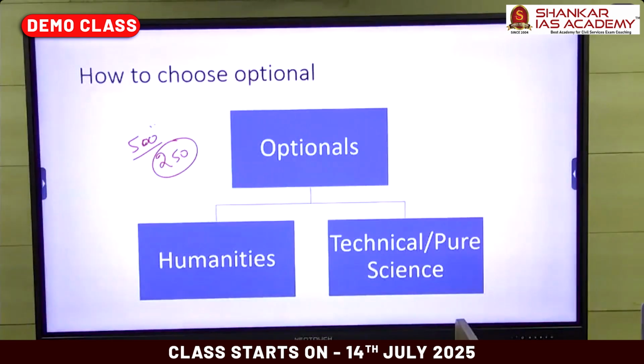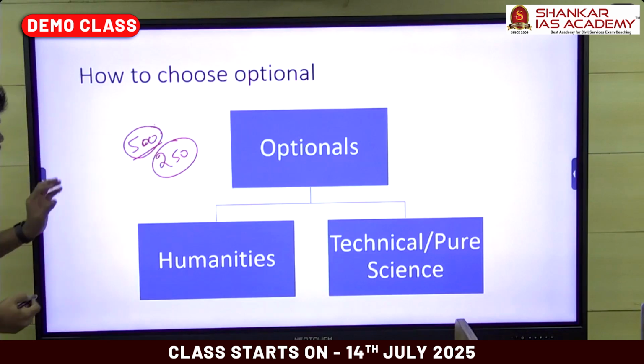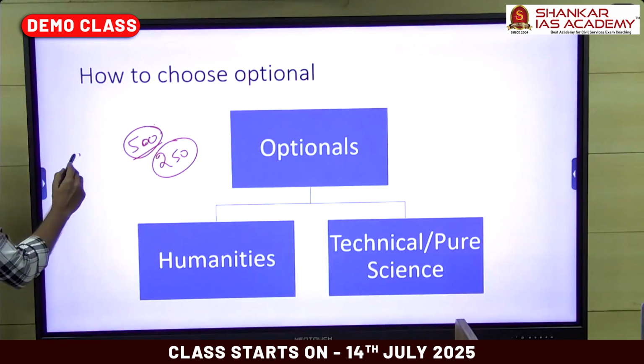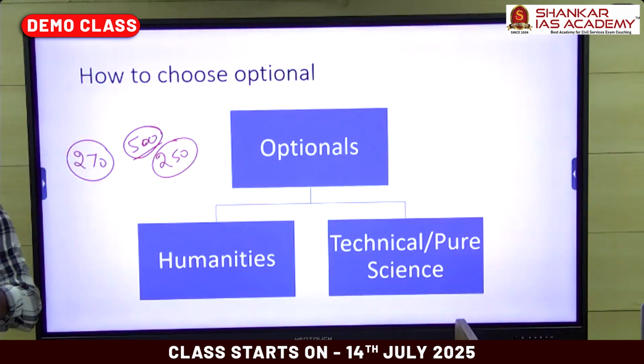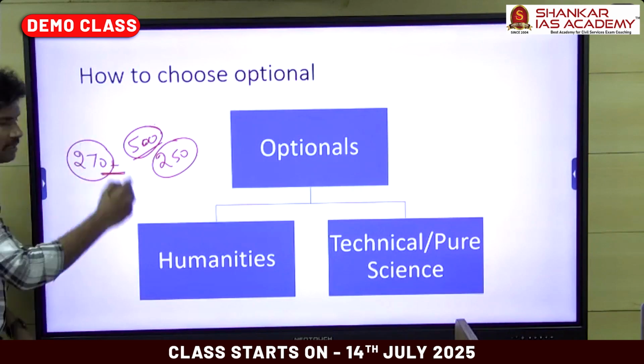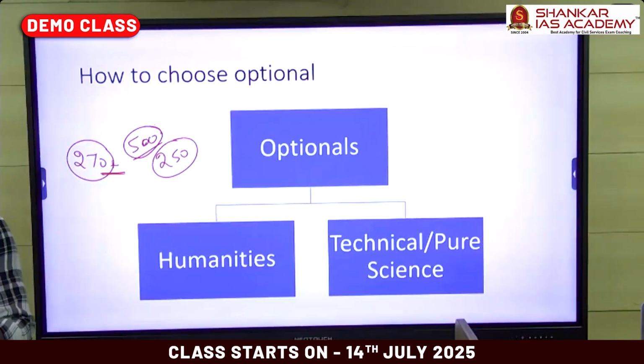And moreover, scoring is also easy. If you score high marks in the optional, you will be in the top rank, so there is a chance of getting the interview call. Out of 500, usually we aim for 300 plus, but based on the recent trend, anything above 270 is a very good score. If you are getting in the range of 270 plus, definitely you will get the interview call, and your service is determined by your personality test, the interview mark, and the essay mark.